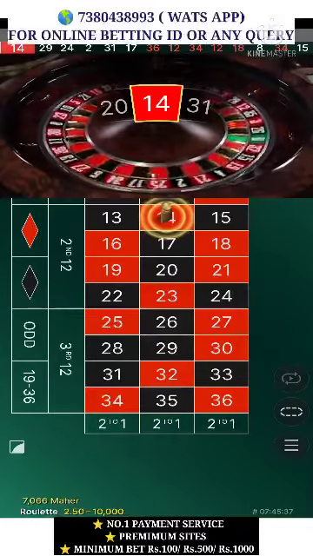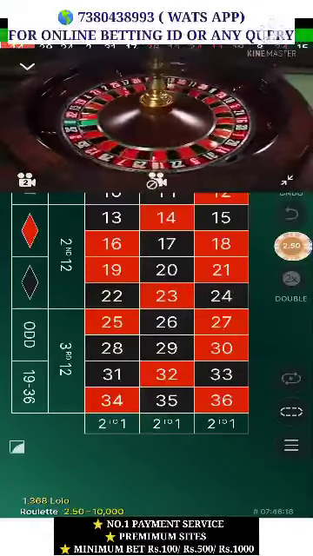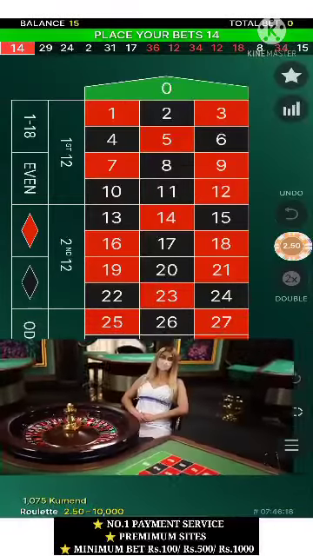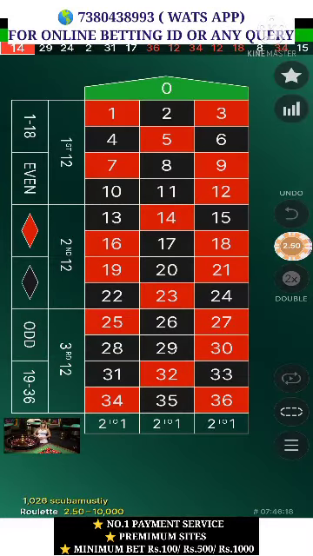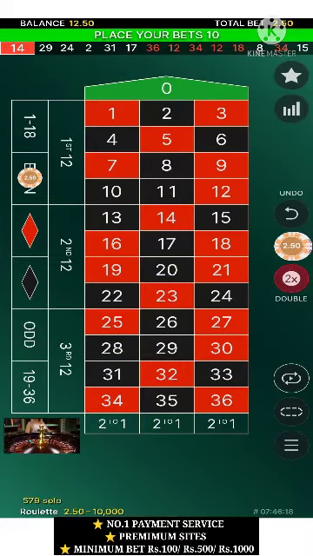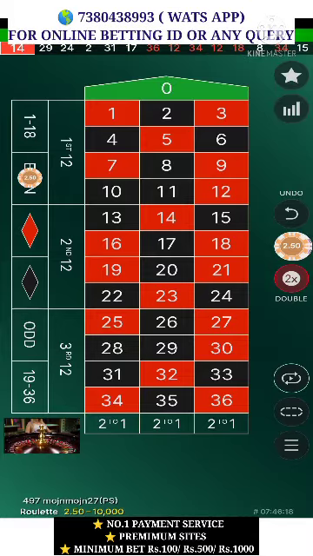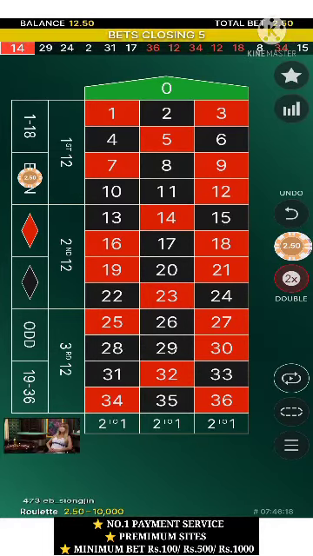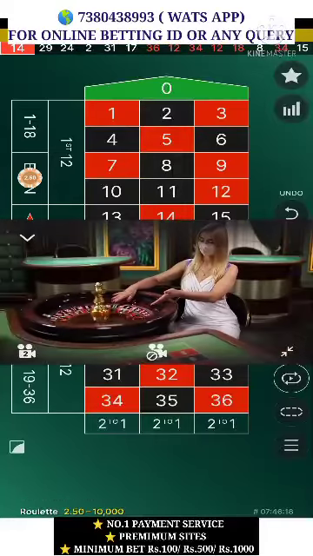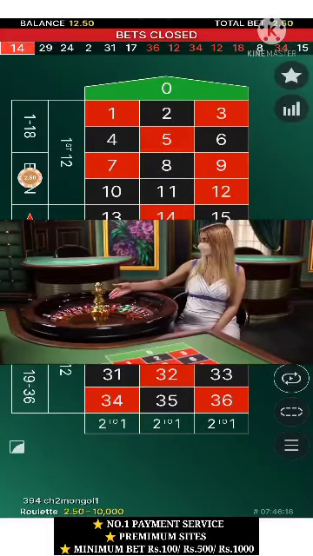Okay, now I start my bet. Even has come, I think even will come again, so I am going to place a bet on even number. See, I have placed 250 rupees on even number. You can see in front of even 250 is showing. Now see, this lady is going to roll the ball.